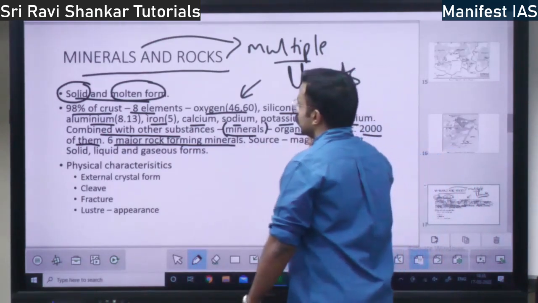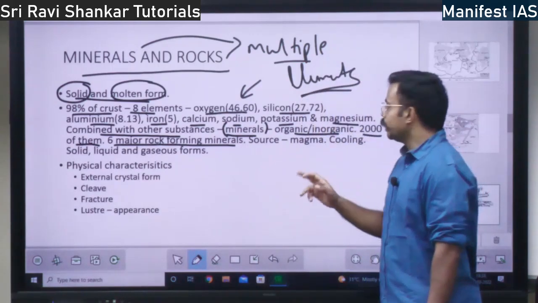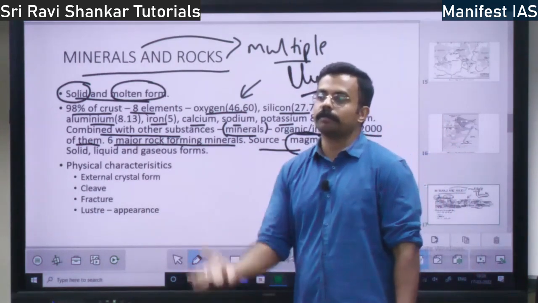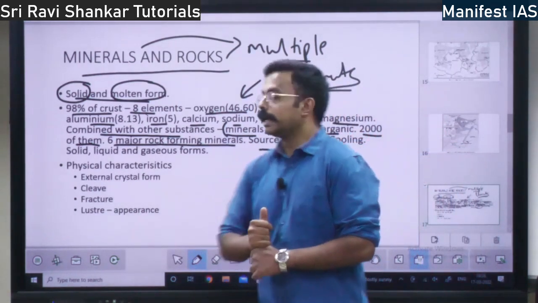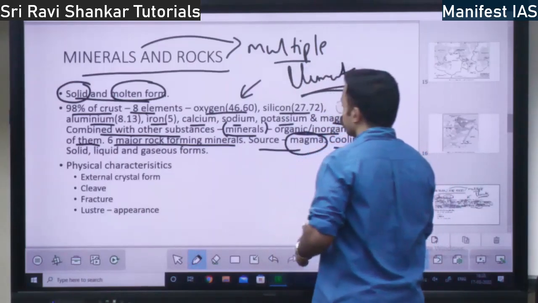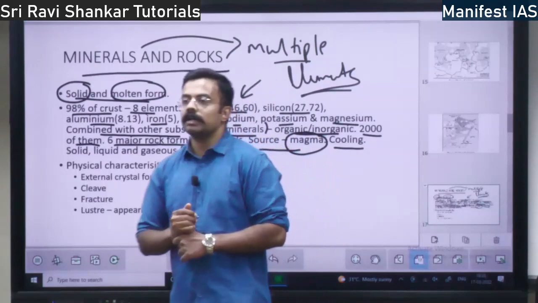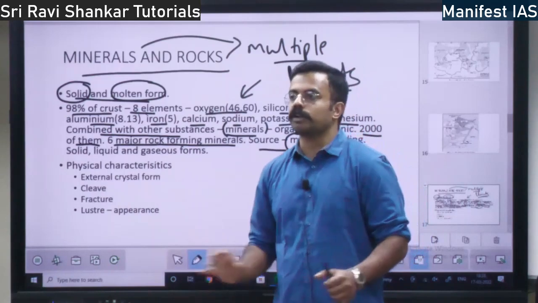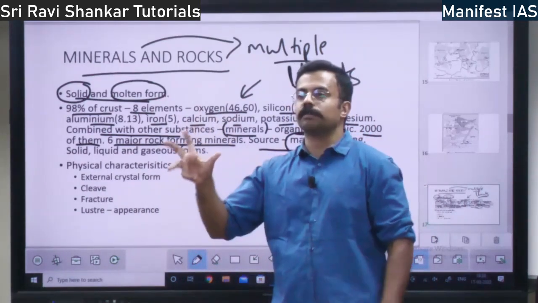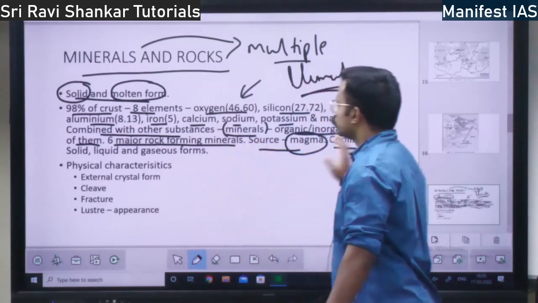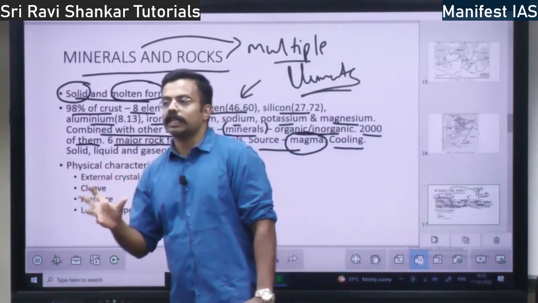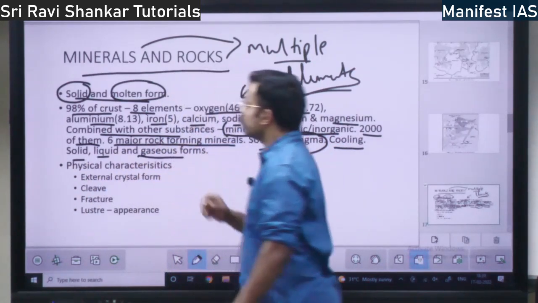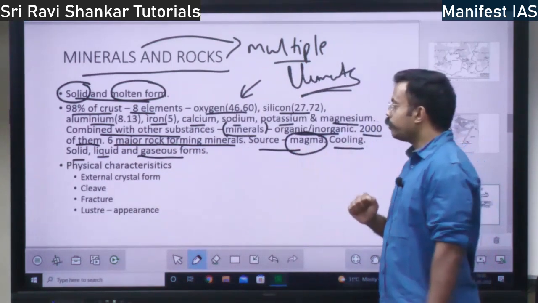So what is the source of these minerals? The minerals come from magma. You know what magma is. From the magma, the minerals come up. When this magma cools, it becomes a rock or a mineral. So the minerals are formed out of magma. There are solid minerals, liquid minerals, as well as gaseous minerals, various types of minerals.